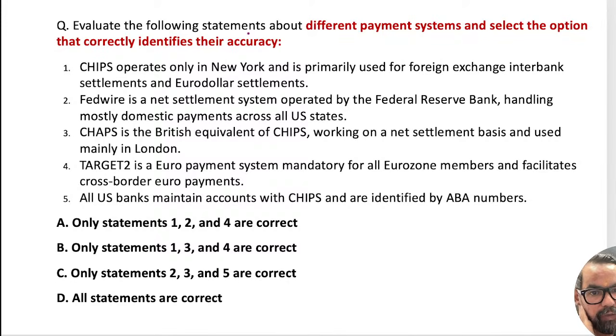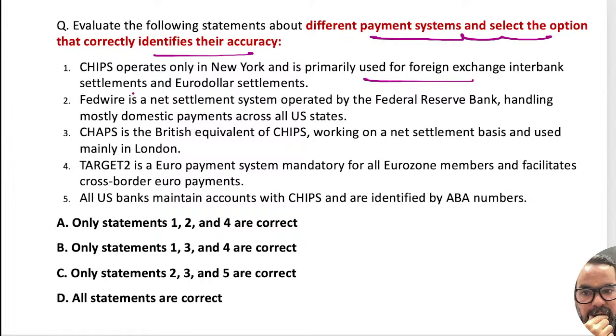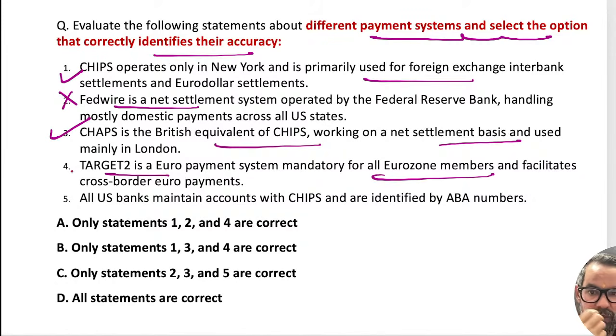So evaluate the following statement, different payment system, and select the option correctly. CHIPS operates only in New York and is primarily used for foreign exchange interbank transactions. Fedwire is a net settlement. Fedwire is gross settlement. CHAPS is equivalent to this net settlement, mainly in London. TARGET2 is Euro settlement, for Eurozone members.